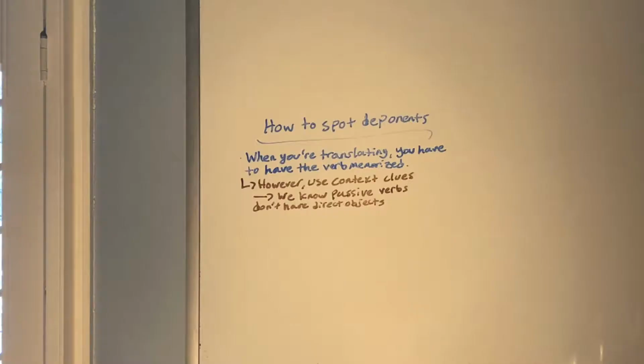But there is a trick that can help you to distinguish between a passive verb and a deponent verb. We know that normally passive verbs do not take direct objects. However, transitive deponent verbs do take direct objects. All transitive means is that it does take a direct object. It's not intransitive, it's not in the dative, something like placet or licet. Those are examples of intransitive verbs, but they are not deponent.